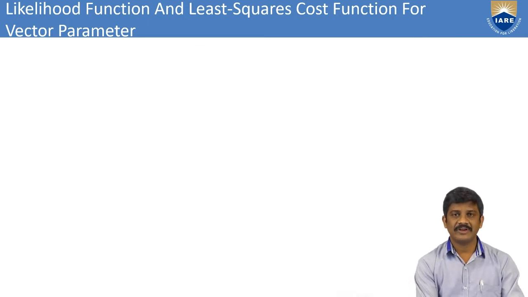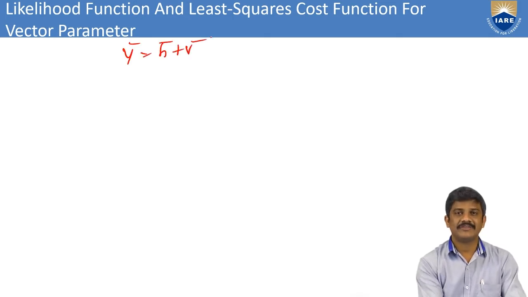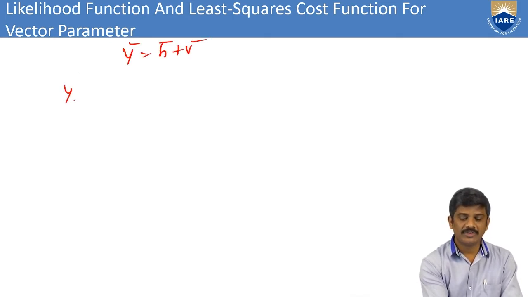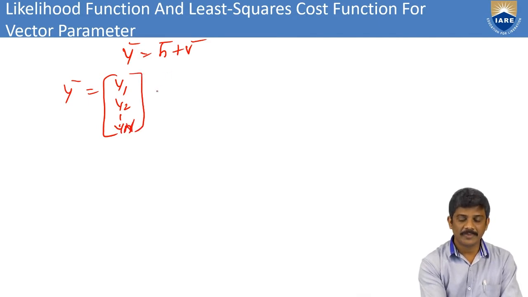Then we can write the vector parameters. For example, y bar equals y1, y2 up to yn. These are a collection of parameters.